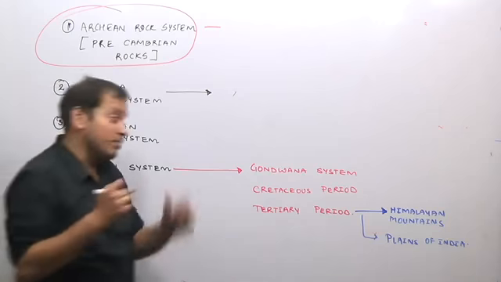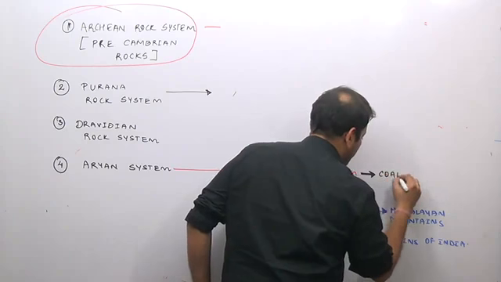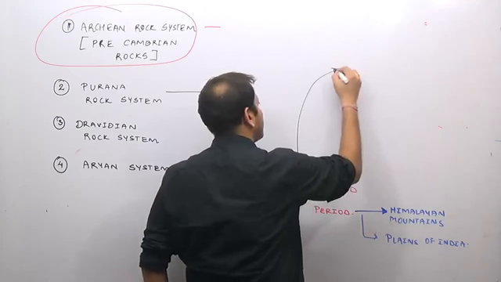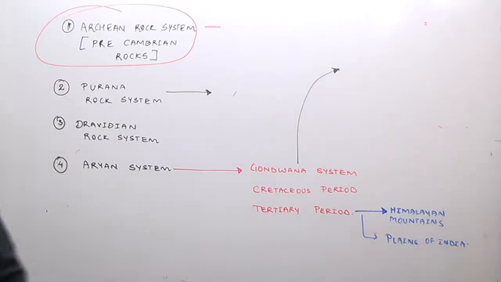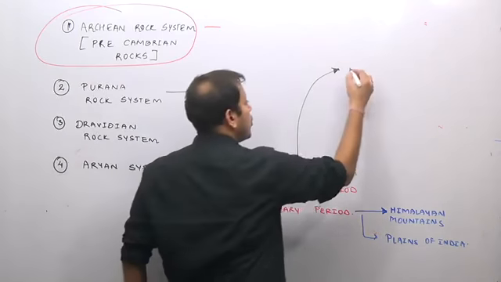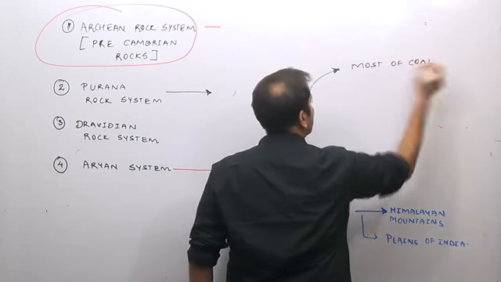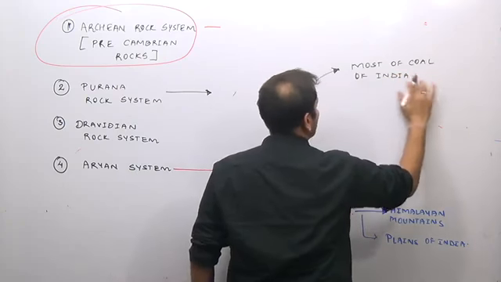In the Gondwana system, all the major coal bearing deposits of India were formed. The Gondwana system occurred during the Gondwana period. Why is the Gondwana system in India famous? Because the entire coal of India is an example of the Gondwana region. This contains most of the coal of India, which is Gondwana coal.